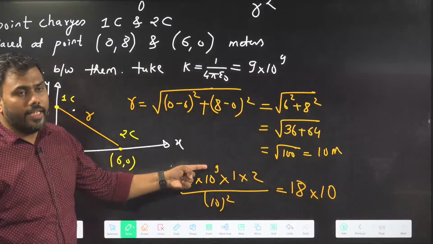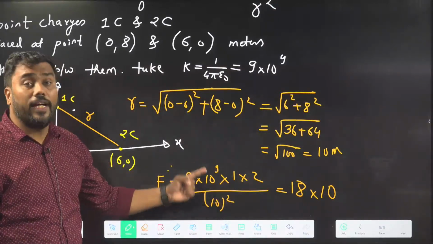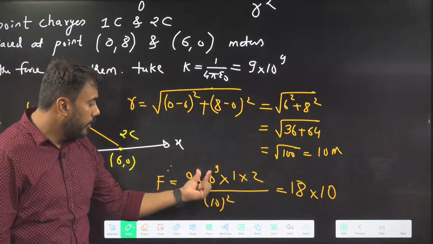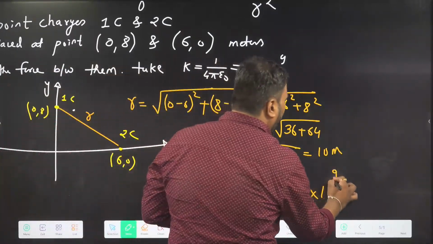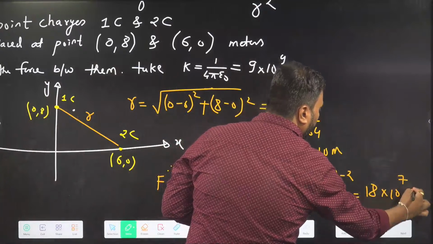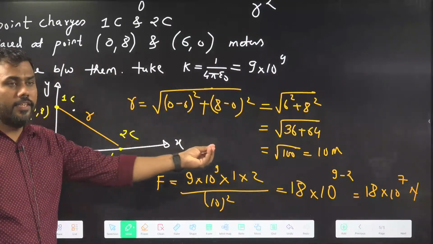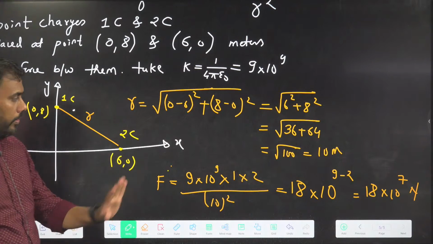In the numerator, I have 10 to the power 9. In the denominator, I have 10 to the power 2. When we divide, powers get subtracted. So I will get 10 power 9 minus 2, that is 7. The correct answer is 18 into 10 power 7, and the unit should be Newton because all other things are in SI unit. So many students are giving me the correct answer. Very good. Clear?